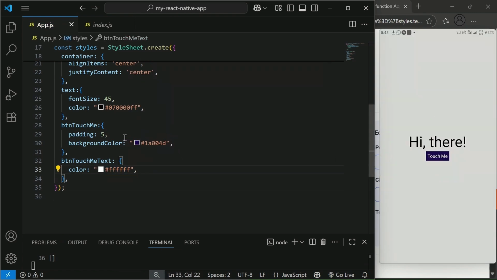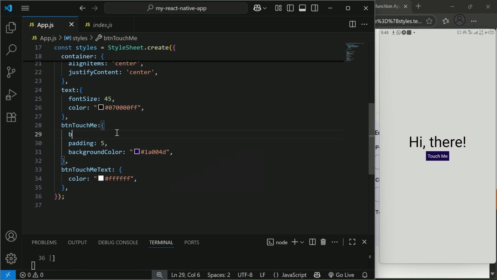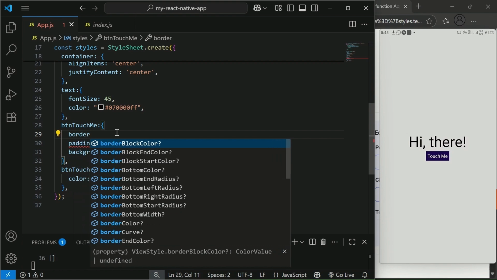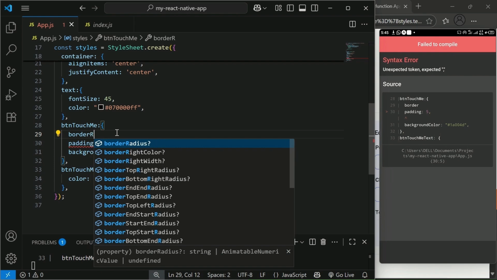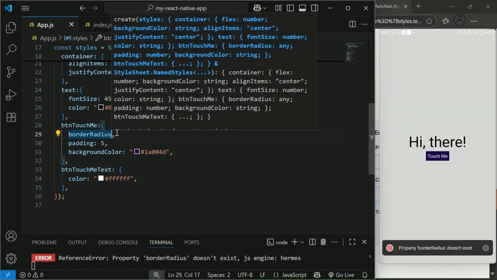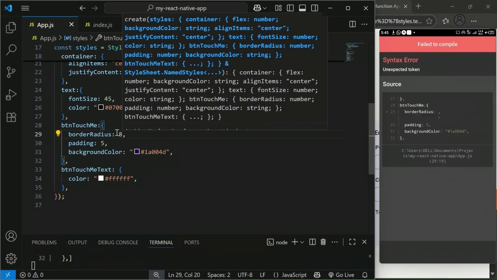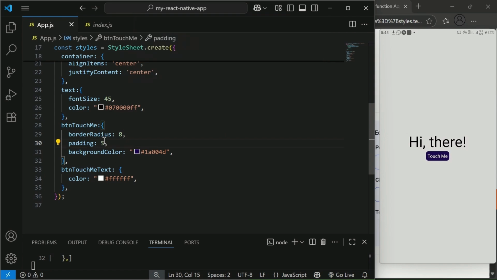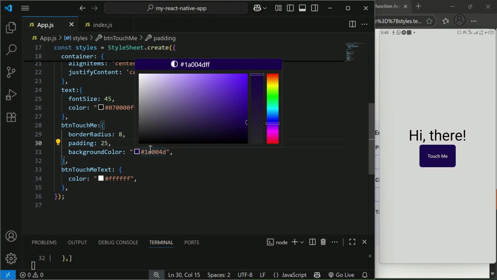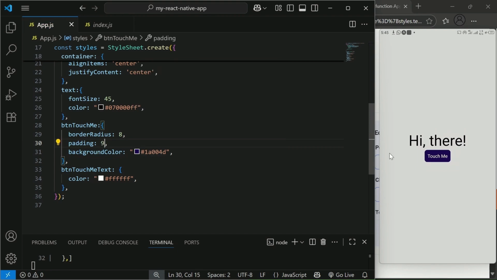So you now see border radius, not background. Just like border radius, but this one will not be dash radius, it will be borderRadius, with a capital R for the radius. Then give it a value. You don't need to put any unit of measurement on it. Okay, so you can see how it looks. This one will give you the four corners, the four angles, like top, right, bottom, and so on. So if I say border radius 18, you can see that it makes it very rounded at the corners.